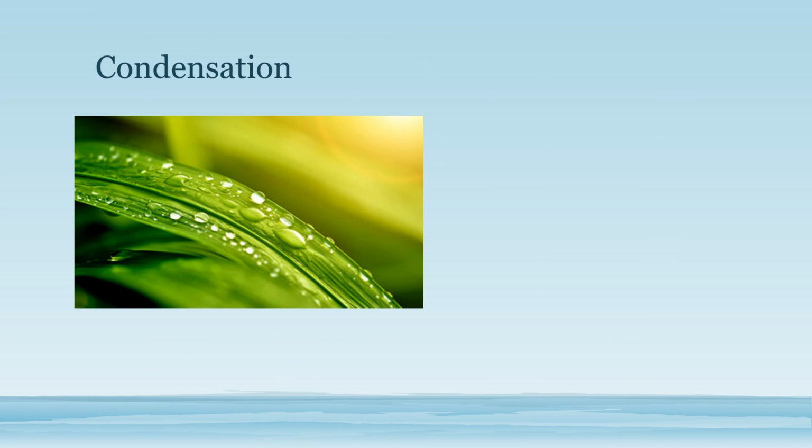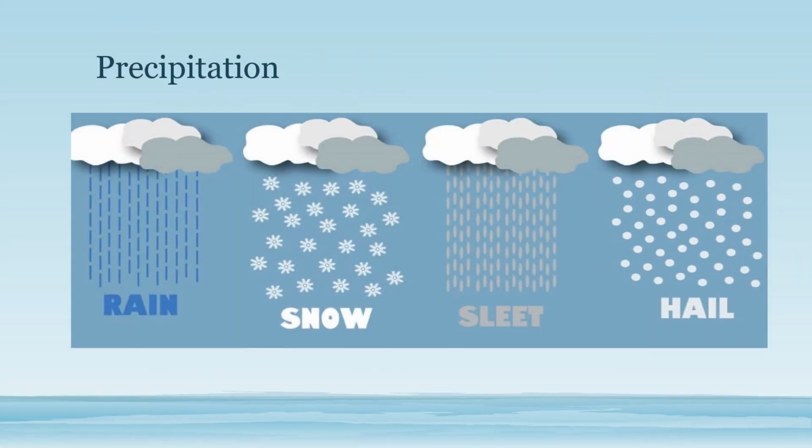Condensation. As the water vapor rises, it cools down and eventually condenses into tiny droplets of water. These droplets join together to form clouds. Precipitation. Within clouds, water droplets combine to form larger droplets of water. When the droplets become too heavy, they fall from the clouds as rain. Water from the atmosphere returns to the ground in the form of rain, hail, sleet, or snow.